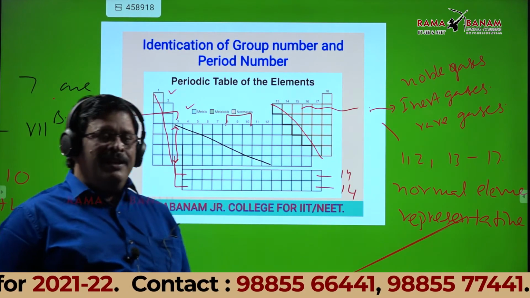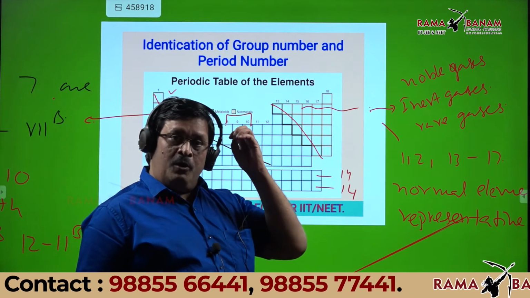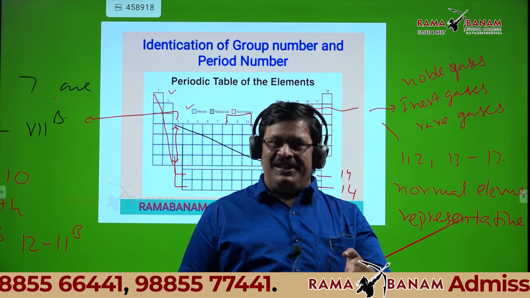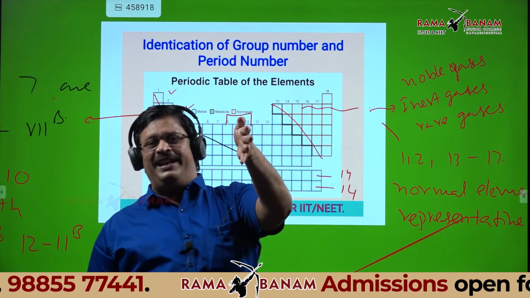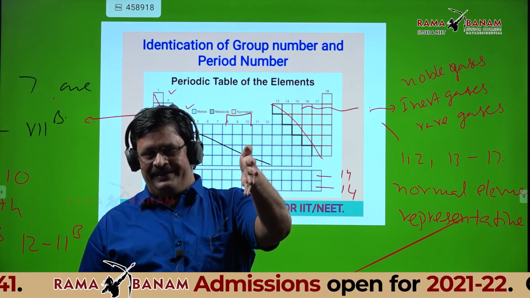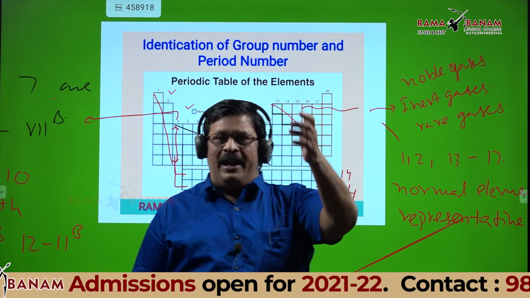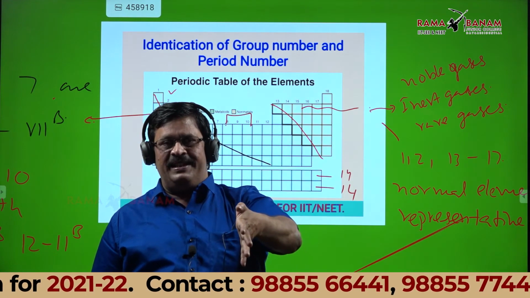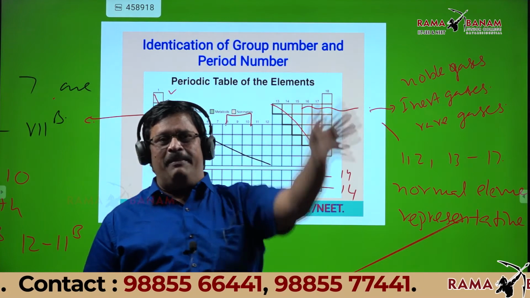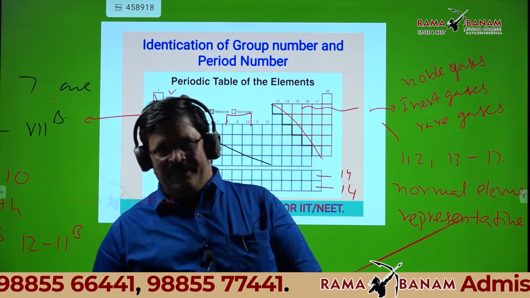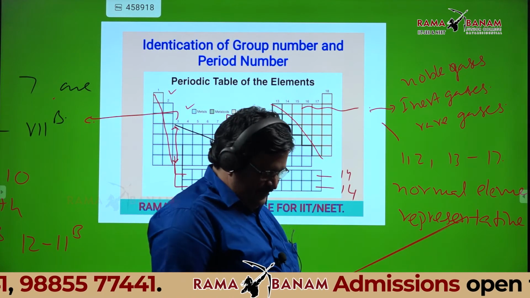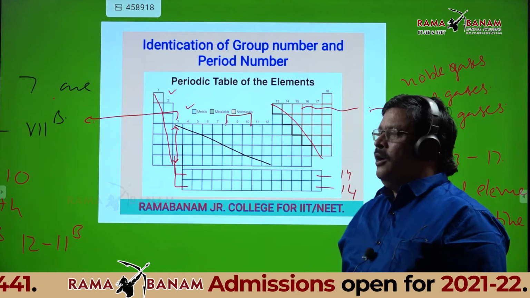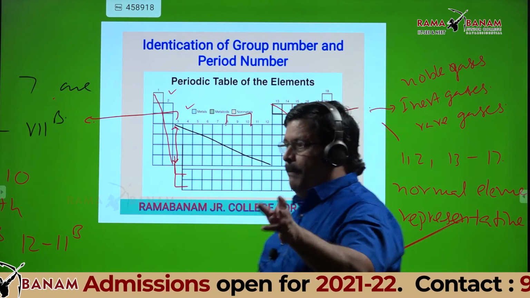32, sir. So the longest group contains 32 elements, and the longest period also contains 32 elements. The group and the period that contain the same number of elements are the 6th period and 3B group. Is it okay? So the longest group is 3B.